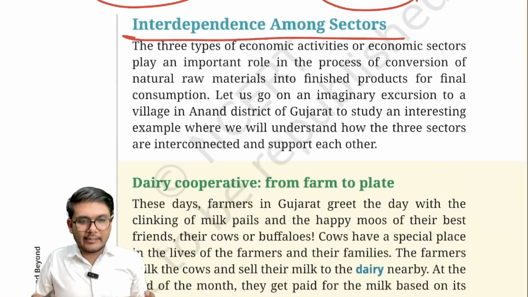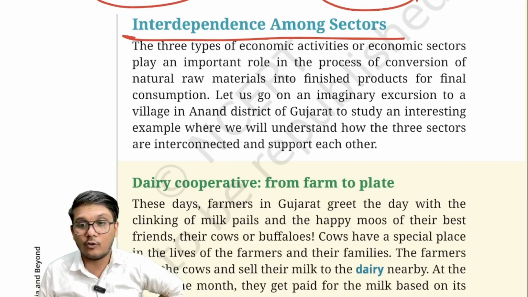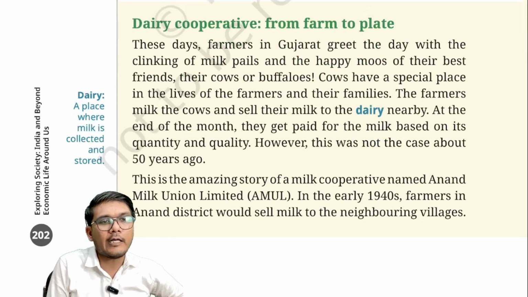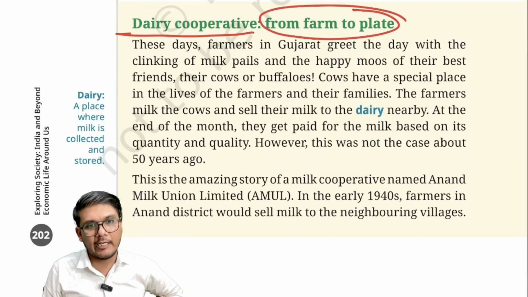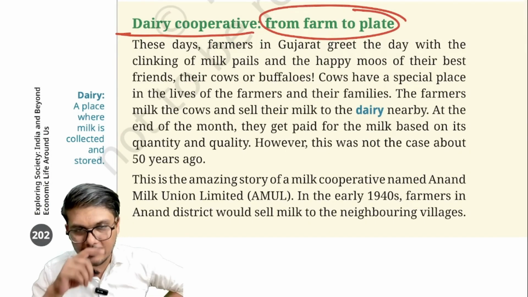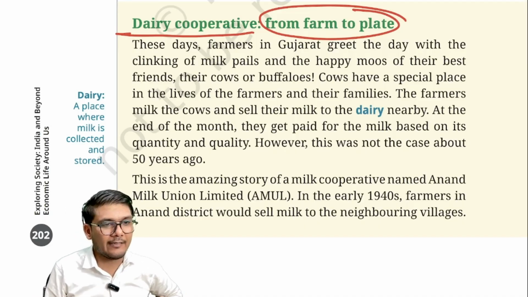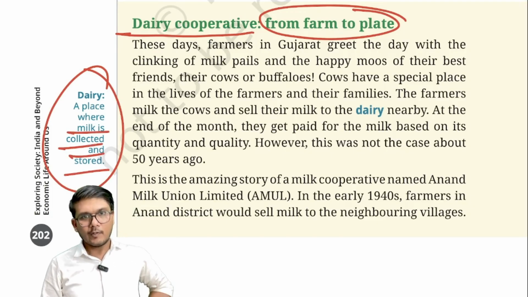Now, these three sectors are interdependent. To explain that, the NCERT has taken the help of a dairy cooperative example. From farm to plate, they will talk about a place in Gujarat and showcase with an example how there is interdependence. So what is a dairy? A dairy is a place where milk is collected and stored. That is a dairy, right?